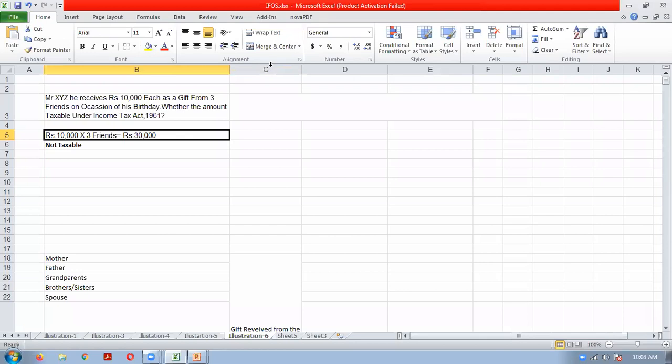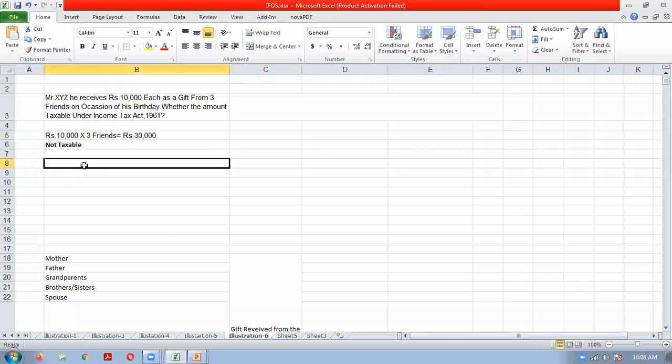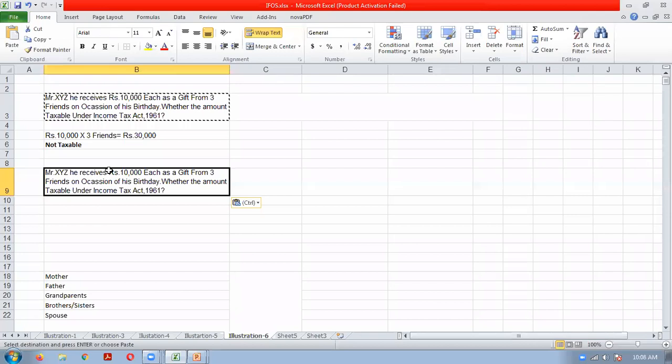Okay, simple question. It is not exceeding 50,000. So we know that up to 50,000, cash gifts are not taxable. Now take another case, same case only, but changed like this: 10,000 each from seven friends.